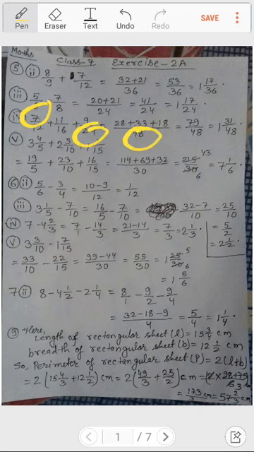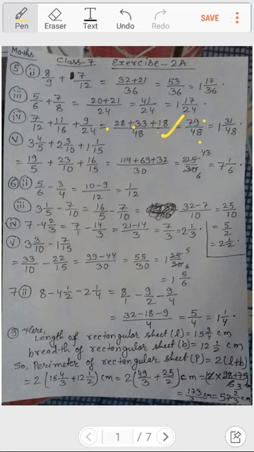This is divided by this. LCM should be divided by all denominators. Then it became how much? 24 twos are 48. So with that I had multiplied 9, and 9 into 2 becomes 18. So now what we have done, we had added all this. If you see, 8, 3, 11, 11 and 8 is 19, 9 carry 1, and 1 and 1 is 2, 2 and 3 is 5, 5 and 2 is 7, so it becomes 79 by 48. Now we had changed this into a mixed fraction, that is 1 and 31 by 48 becomes the answer.